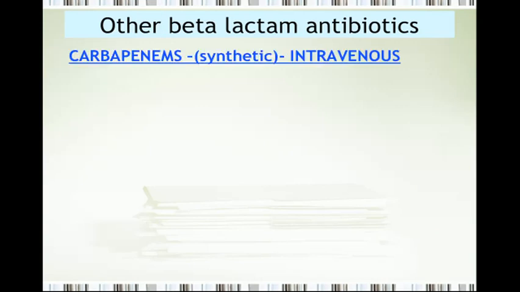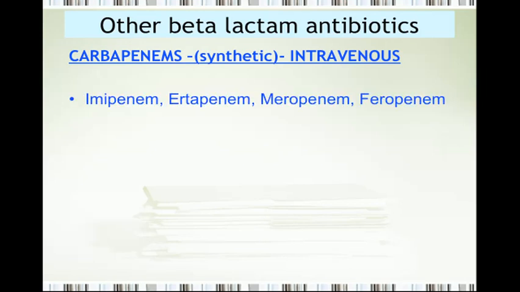Now we move on to other beta-lactam antibiotics. One of the important groups of other beta-lactam antibiotics is called carbapenem. They are synthetic substances and they have to be injected by intravenous route of administration. Examples are imipenem, ertapenem, meropenem and faropenem.